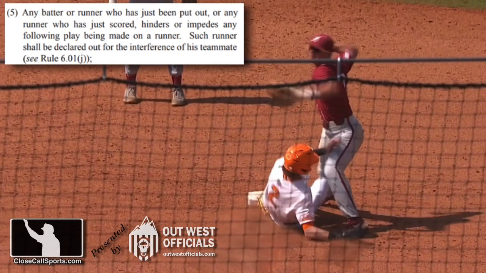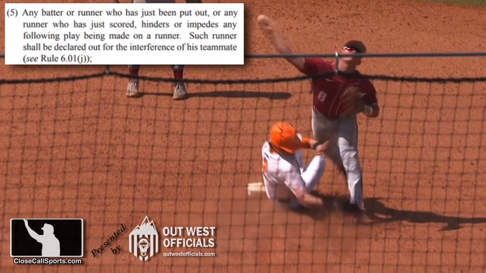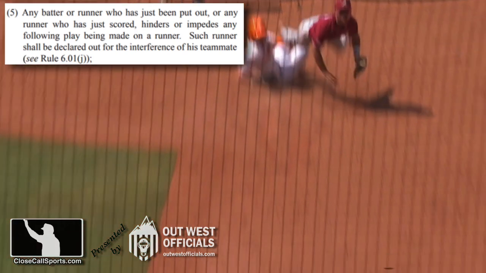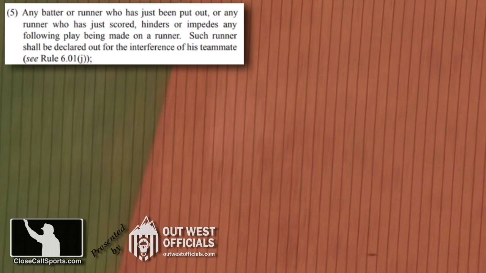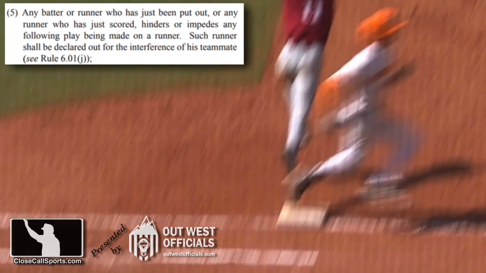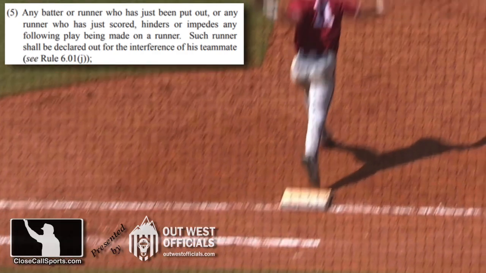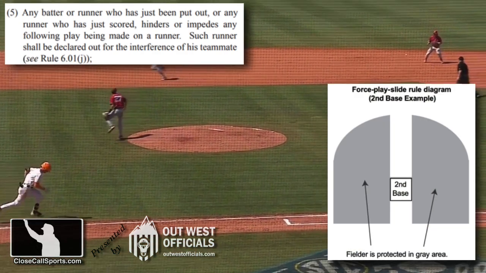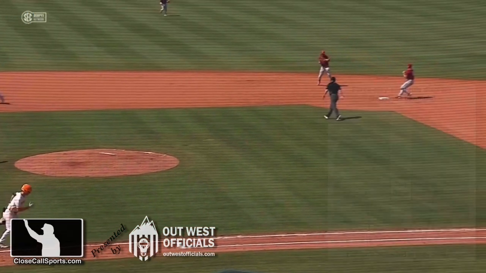But that's not the standard. The standard is, because it's a retired runner, did it hinder or impede the following play? And what I like, again, is the umpire gets to use their judgment, gets to use their brain. It's not a strict thing. It's a judgment call. So college, very strict. Contact in the gray area, you have to have it as interference. Whereas pro, you get to use judgment.